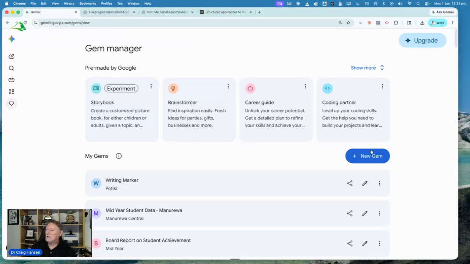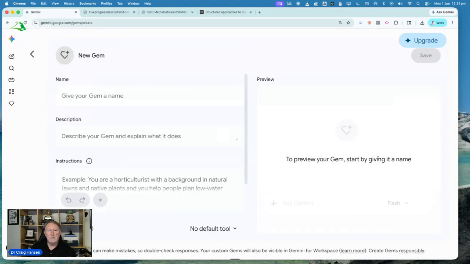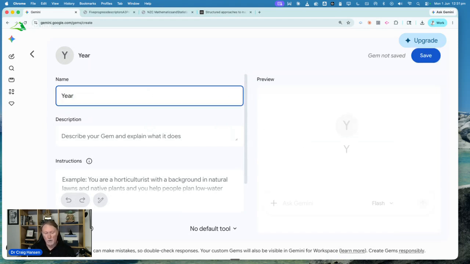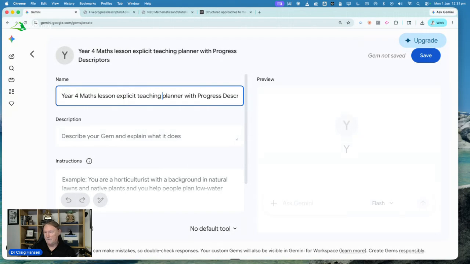And the important button here is the new gem button. So we're going to click that to create a new gem. And I'm going to call this the year, what am I going to do? Phase 2, Year 4 Maths Lesson Planner with progress descriptors. And actually what I might do is Year 4 Maths Lesson Explicit Teaching Planner. There we go.